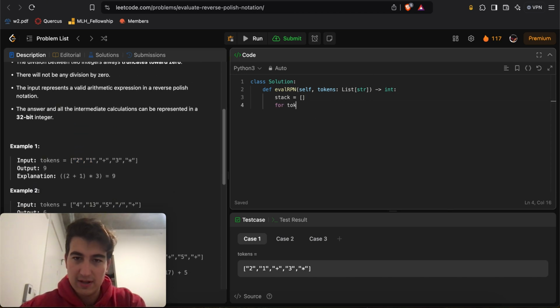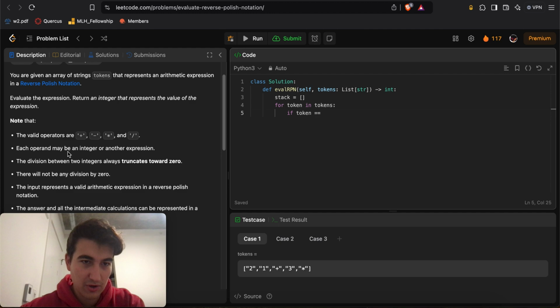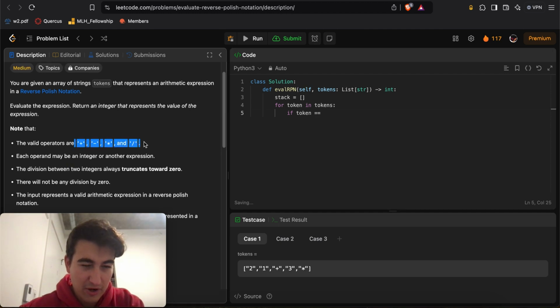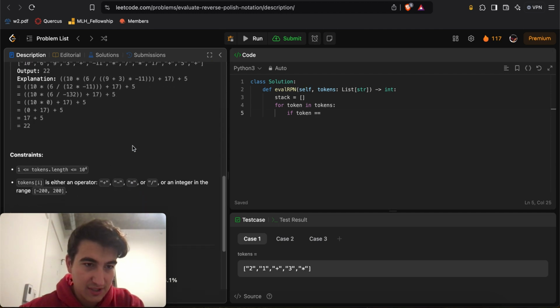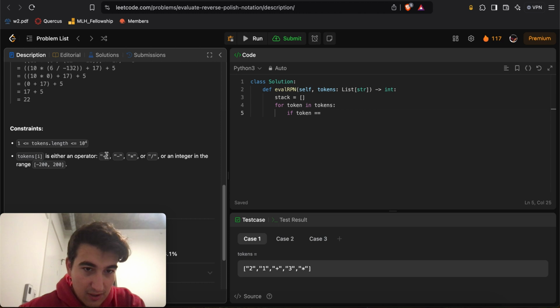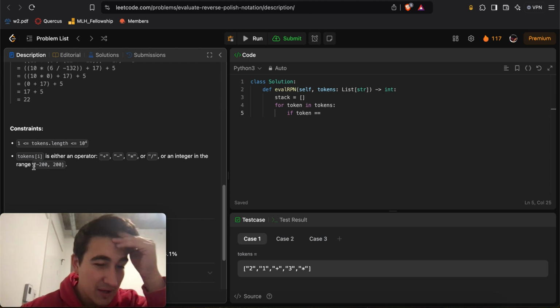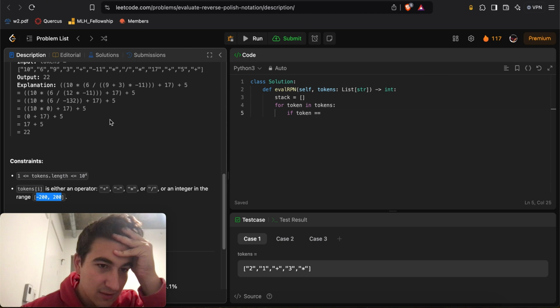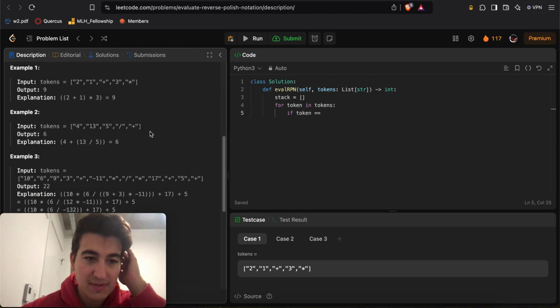So for token in tokens, if token is equal to, so what are the only possible things? Valid operators are these, otherwise it's going to be an integer, and it can be an integer in the range -200 to 200. But it's going to be an item inside the array, right?